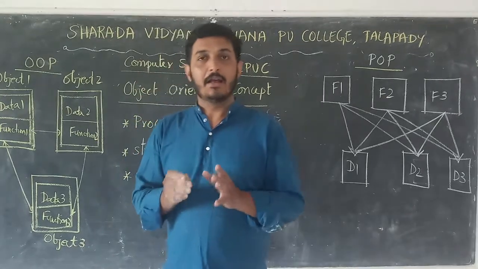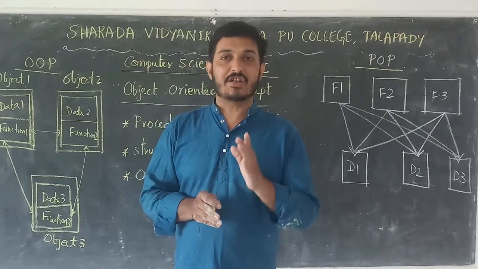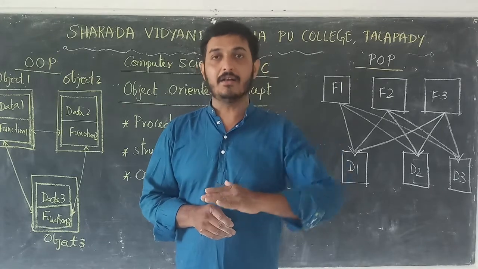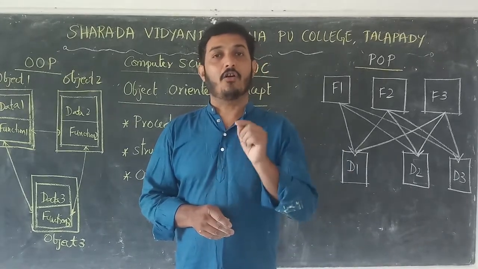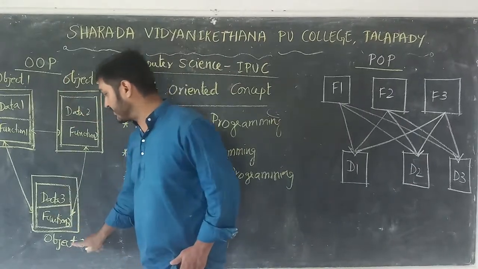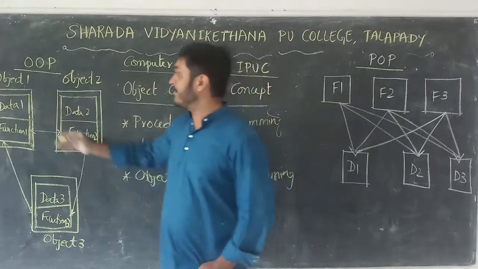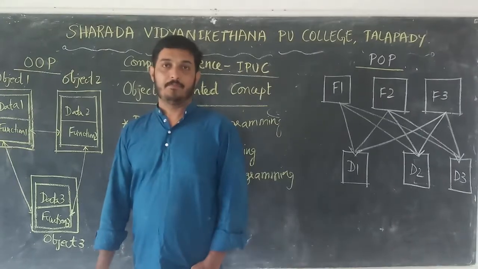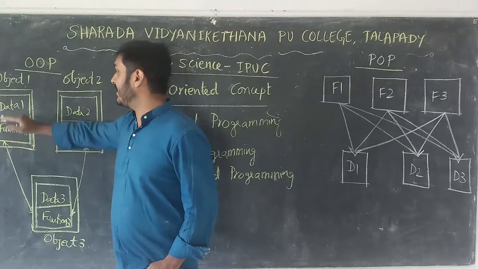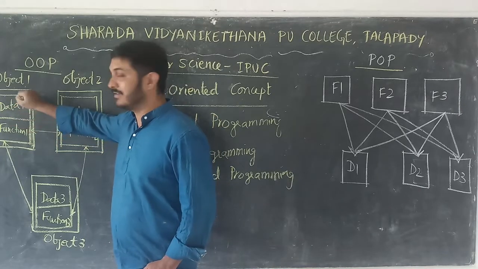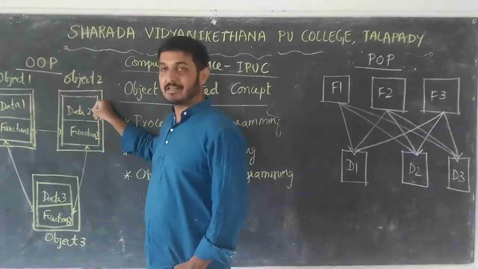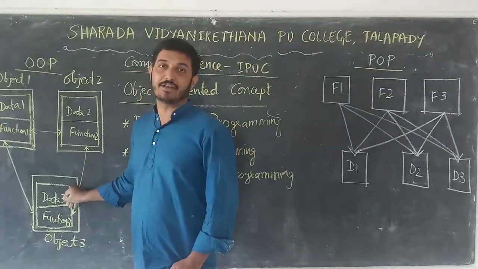Once again, object-oriented programming combines data and functions which operate on that data into a single unit called an object. Here objects are there, object 1, object 2, object 3. Function 1 operates on data 1, function 2 operates on data 2, and function 3 on data 3.